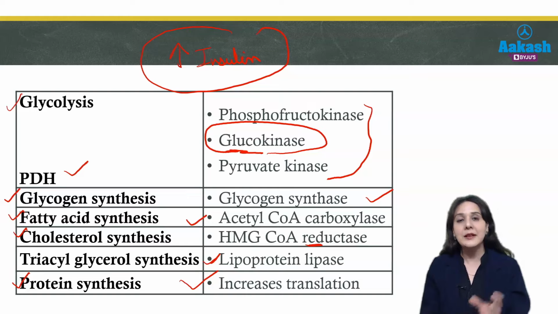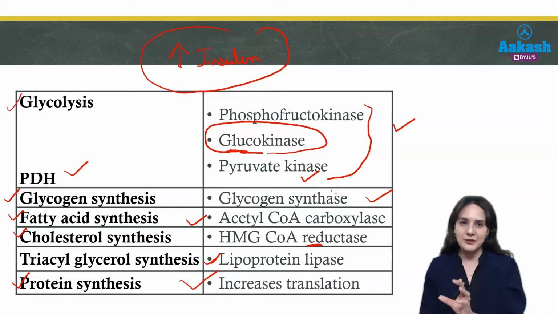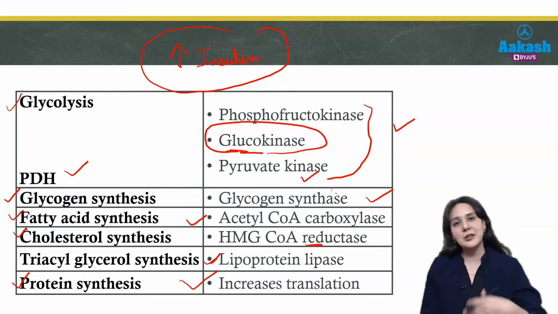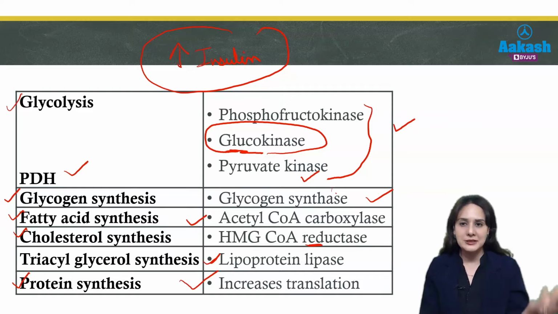So you should remember, if asked which enzymes are active after taking food, or which enzymes are activated by insulin, or which enzymes are inactivated by glucagon or fasting state, all these enzymes will be inactivated in the presence of glucagon or fasting state, because glucagon and fasting act opposite to food and insulin. So whenever we have taken food, our body will activate glycolysis, the HMP shunt, and will try to synthesize larger molecules like glycogen, lipids and proteins. These are the enzymes which are activated.